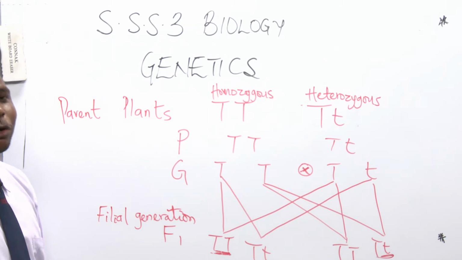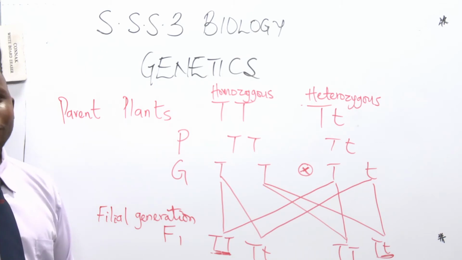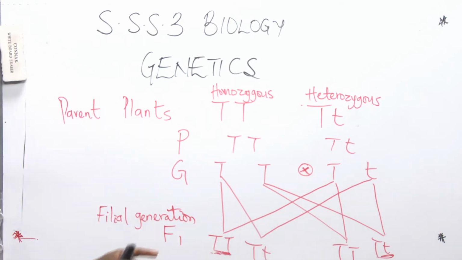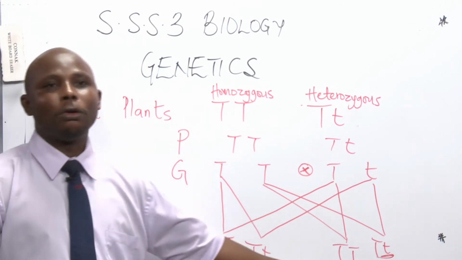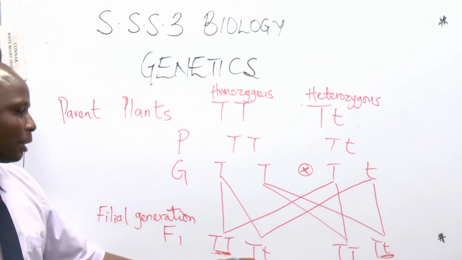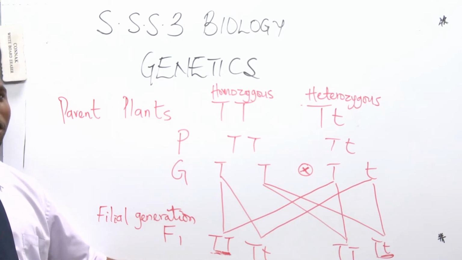This will also help us to understand another concept, and that concept is phenotype and genotype. When we talk about phenotype, when you look at these children, we agree that they are all tall because the capital, once you see a capital T beside a small t, you know we have said that the capital represents what?